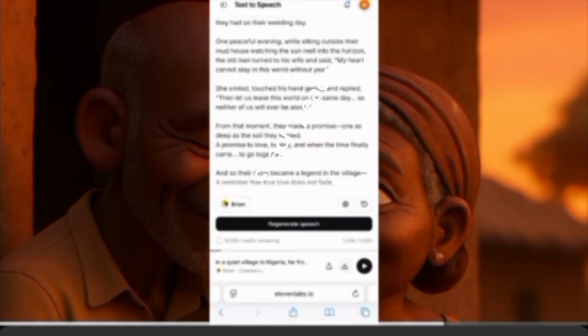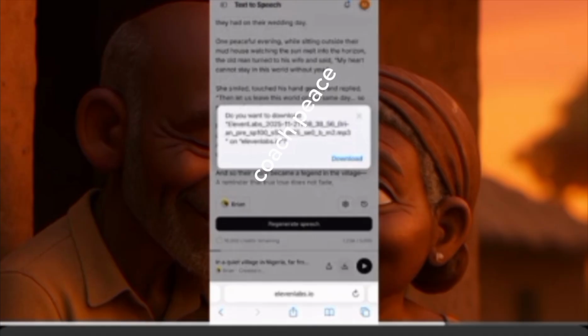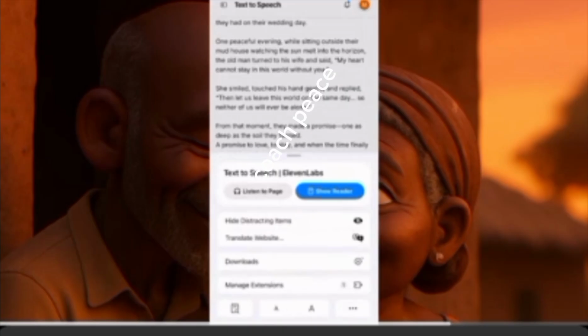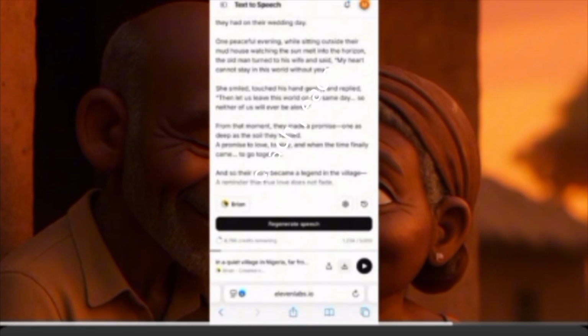Okay, perfect. Now you see down here, beside the play button, you can see a save button as well. If you click on that save button, it says download. You click on download, then you wait for it to download to your files. Down here, if you click on this download, it will show you that it's downloading to your files. So we wait for that to download and it's going straight to our file. Then I'll show you how to use it as well.